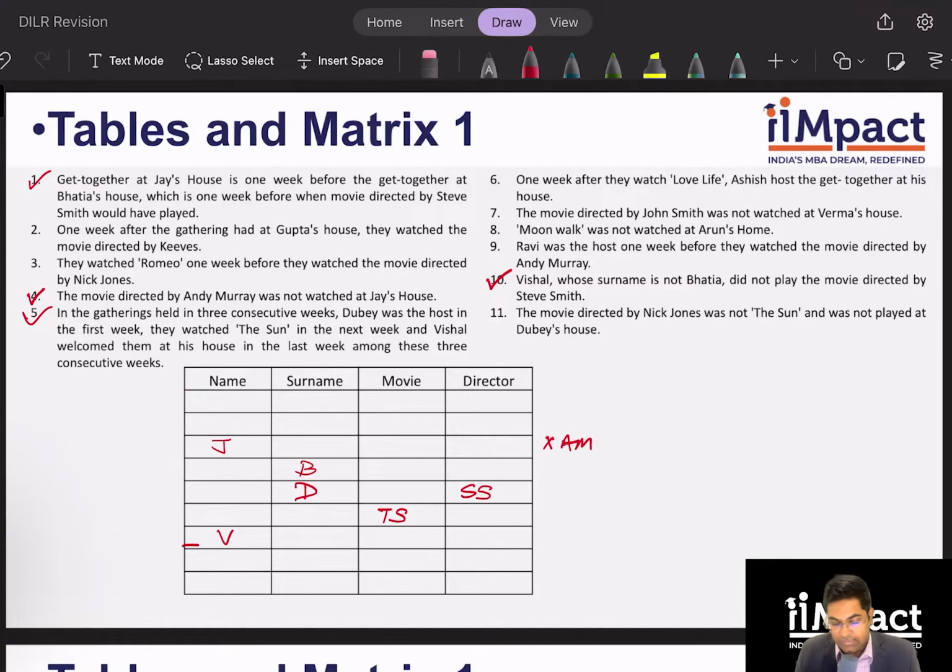Clue number 6 does not really tell me anything. Clue number 7 again not really. 8 not anything as well. All right, all right.